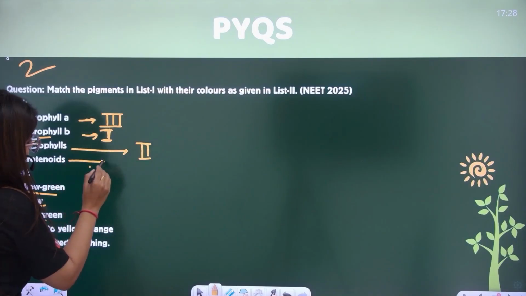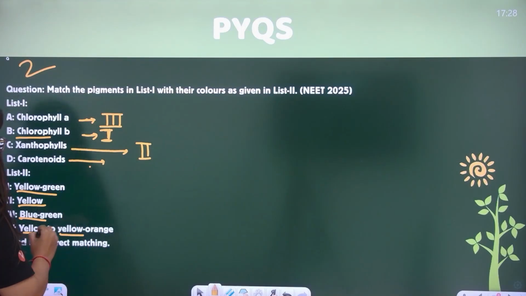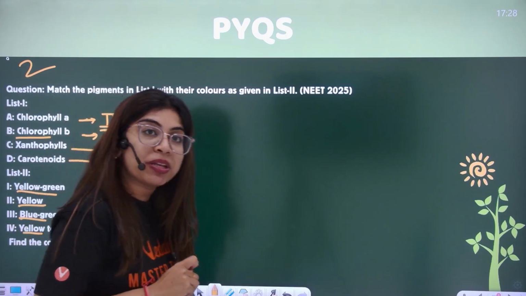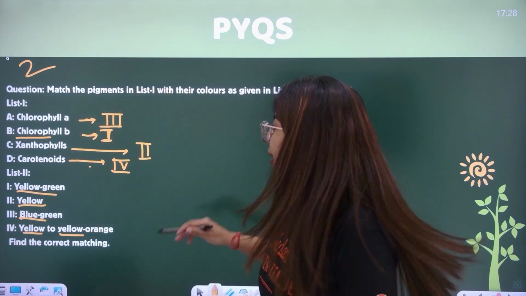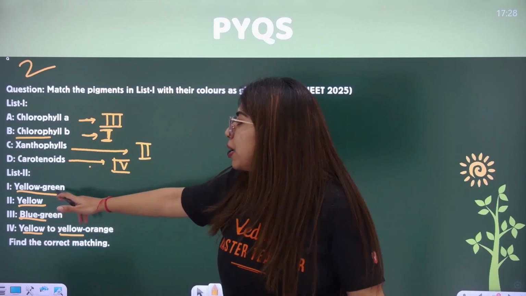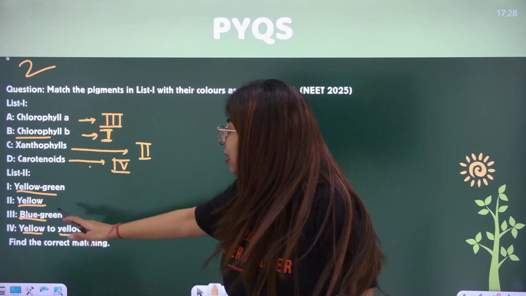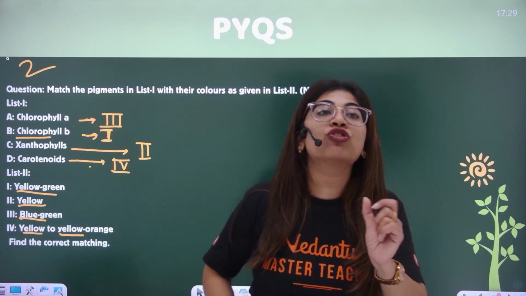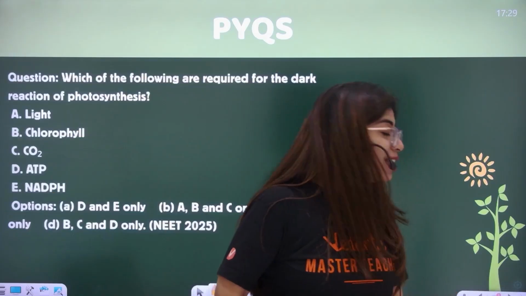And it is the carotenoids which will give yellow to yellow-orange color. Very specific colors given by the pigments. Remember, chlorophyll A has blue-green color, B has yellow-green color, xanthophylls are yellow, and carotenoids have a little tinge of orange in them. Very good question.